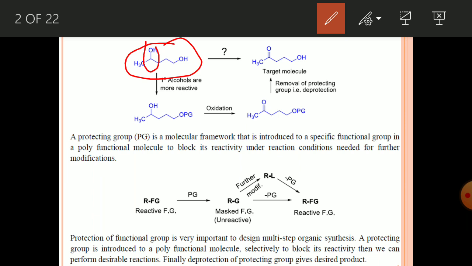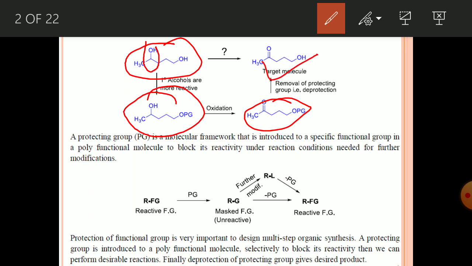So if you want to oxidize selectively this secondary alcohol, first you need to block the reactivity of the primary alcohol, and this can be done by using some protecting group. After protecting this primary alcohol, you will get this compound where the primary OH is protected with a protecting group, and then you can perform the oxidation reaction to get this ketone compound, and after removal of the protecting group, you can get this target molecule.